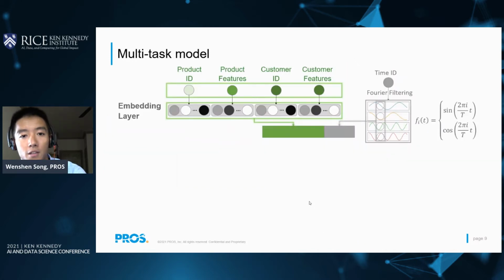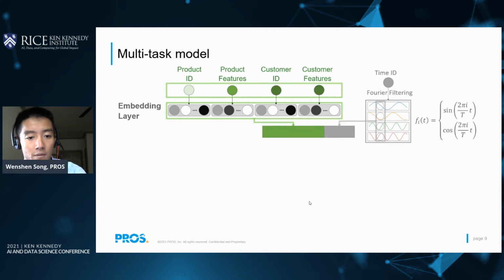Let's take a look at some details about the multitask model. As introduced in previous slides, transaction data consist of time, product, and customer. For the input, the product ID and customer ID, along with their features, will be embedded and concatenated. But for time ID, we will use Fourier filtering to convert it into different orders of sine and cosine waves, and then concatenate with the embedding vectors. So this step will help to fit the time series with those Fourier bases and extract the seasonality. The obtained long concatenated embedding vector is a good representation of the original input.